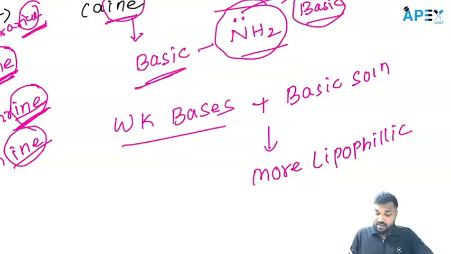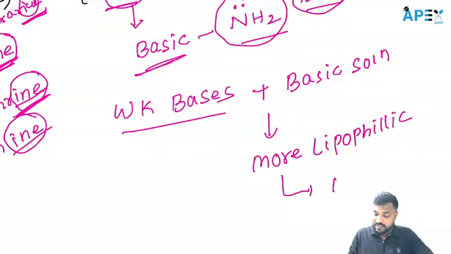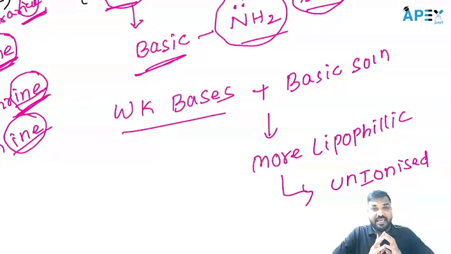When the drug becomes more lipophilic, that means it is in the unionized form. If the drug is in the unionized form, it can easily cross the axonal membrane and reach the sodium ion channel easily. Then it can block the sodium ion channel.